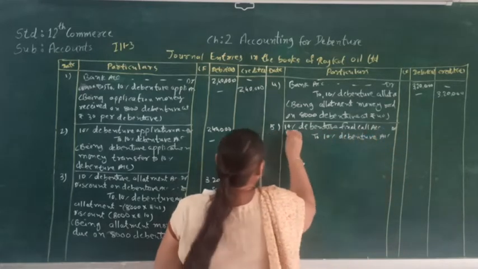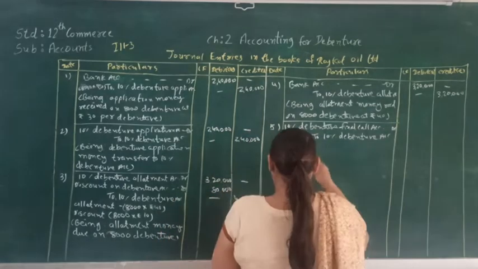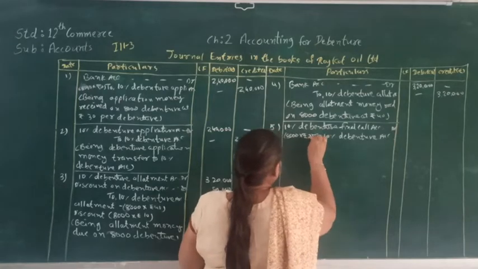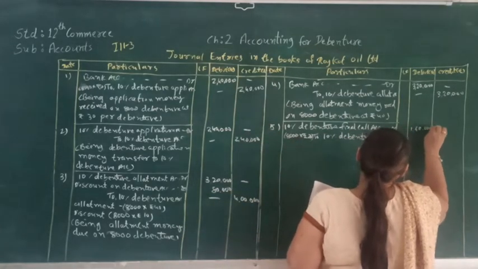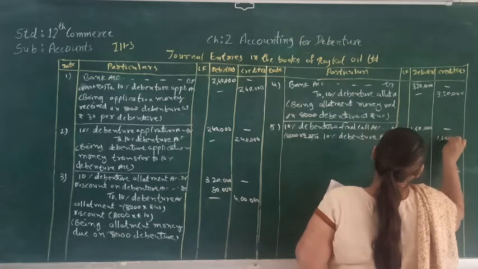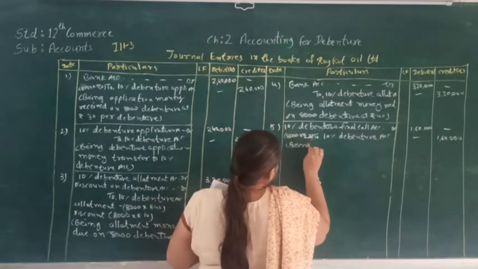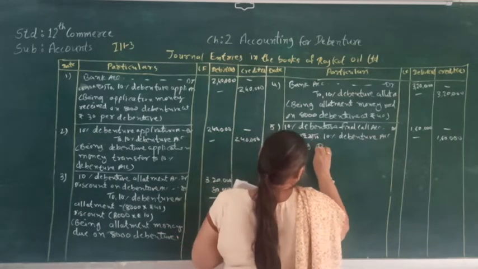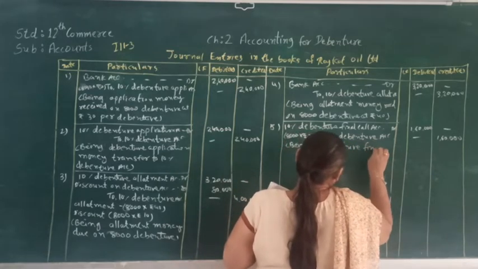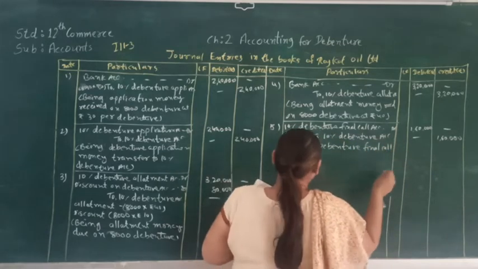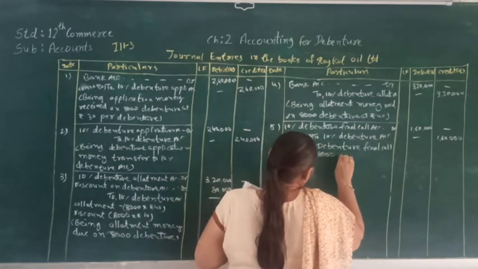So here, as we know, the debentures are 8,000 and rupees 20 is of final call. So that will be 1,60,000. And here being debenture final call due on 8,000 debentures.